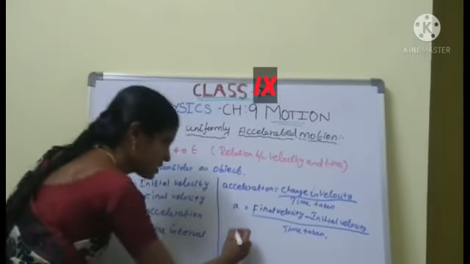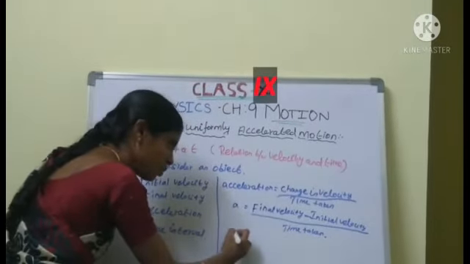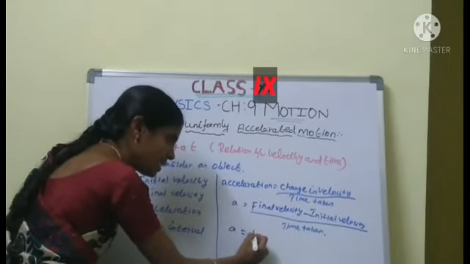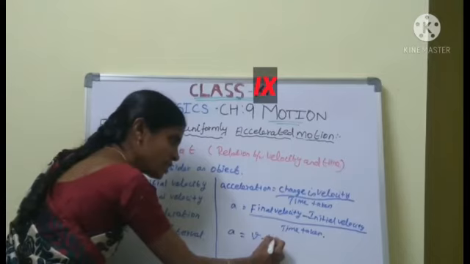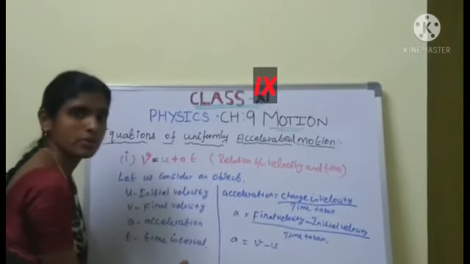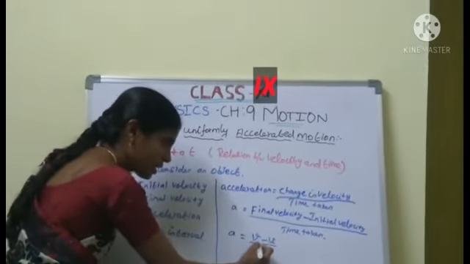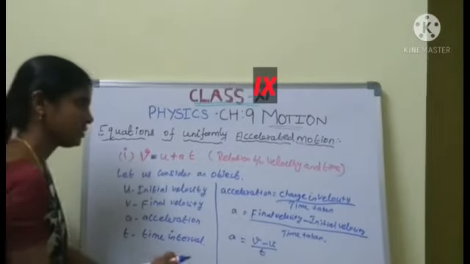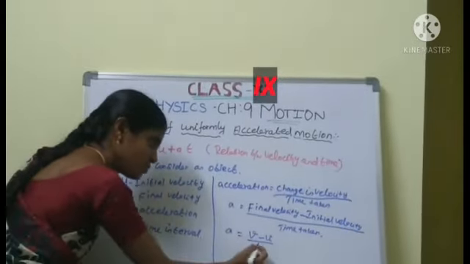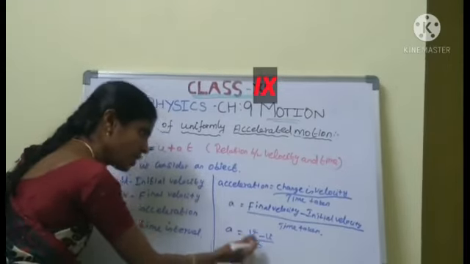What is the final velocity? We can say v. For initial velocity we say u. Now time taken, t. So A equal to v minus u by t. How do we derive this?